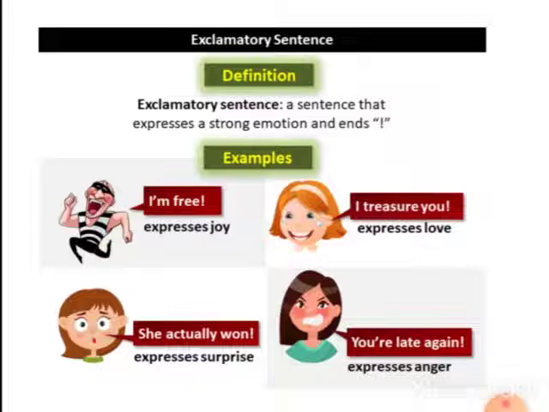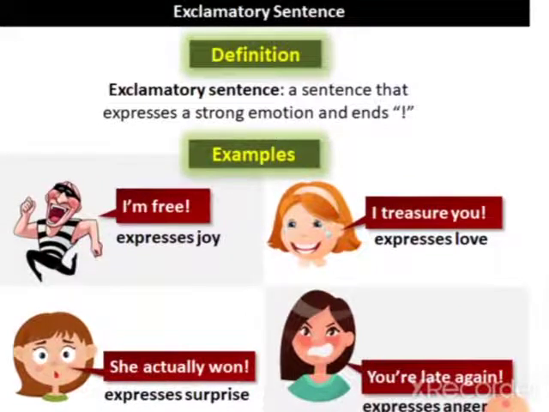Now the last one, the exclamatory sentence. A sentence that expresses a strong feeling such as happiness, joy, sadness, excitement, or wonder is called an exclamatory sentence. Usually we put an exclamation mark at the end. These sentences express our strong feelings or sudden emotions such as sorrow, joy, surprise, wonder, contempt, etc. For example, what a beautiful flower it is!